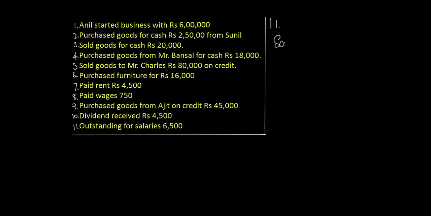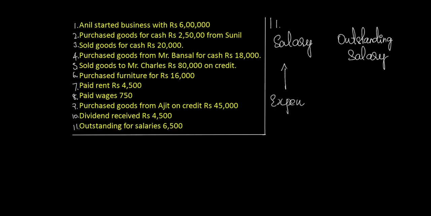The last transaction, salary outstanding being rupees 6,500. Let's assume it's the last day of the month and the salary has accrued on that date, meaning you have incurred the expenditure but have not yet paid the money to your employees. Therefore, the two aspects of this transaction are, one is salary, which is a regular business expenditure, and other being outstanding salary, that is a liability to the business.